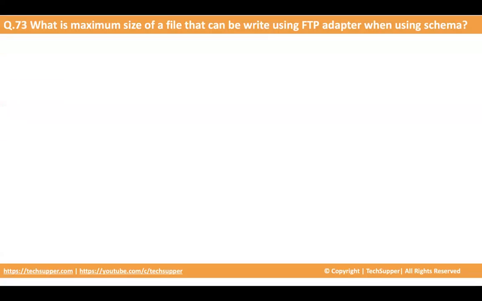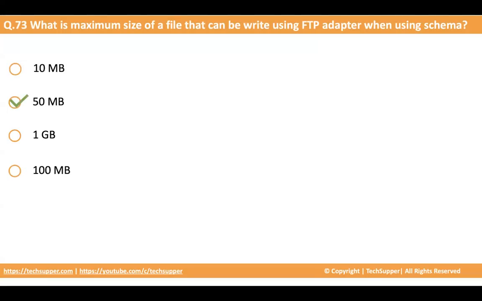The next question is on the same page: what is the maximum size of file that can be written using FTP adapter when using schema? Earlier was on the read, now it is on the write. Again the options are 10 MB, 50 MB, 1 GB, and 100 MB. So you can write a 50 MB file using FTP adapter when using schema, like CSV, XML, JSON, but it's 50 MB.